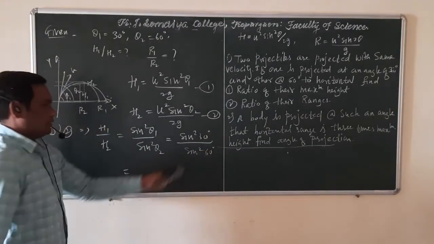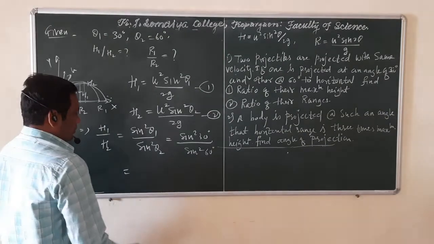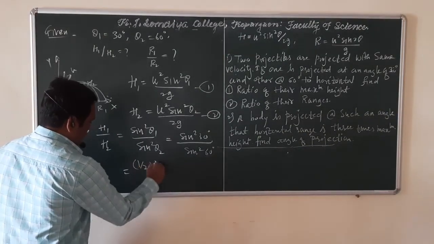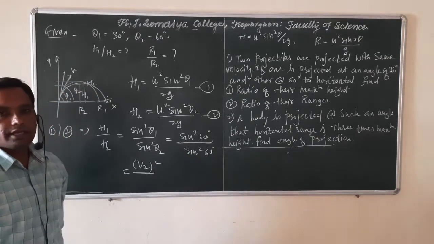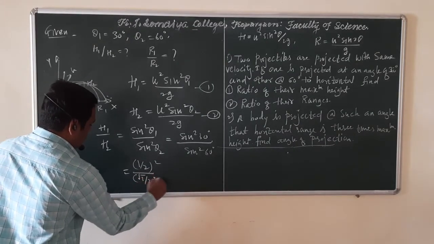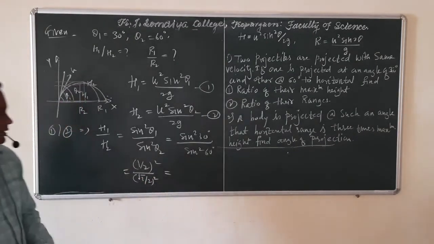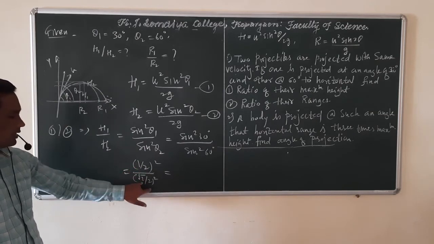We know that sine 30 is 1 half. So 1 half square divided by sine 60, which is root 3 by 2, so root 3 by 2 square. So this is equal to 1 by 2 square, and here root 3 by 2 square.